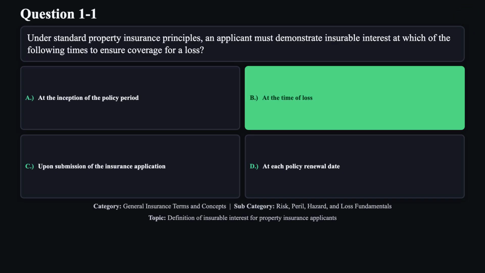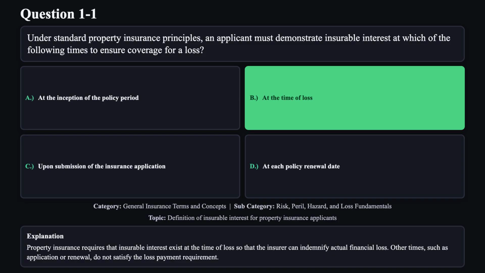The correct answer is B. Property insurance requires that insurable interest exist at the time of loss so that the insurer can indemnify actual financial loss. Other times, such as application or renewal, do not satisfy the loss payment requirement.